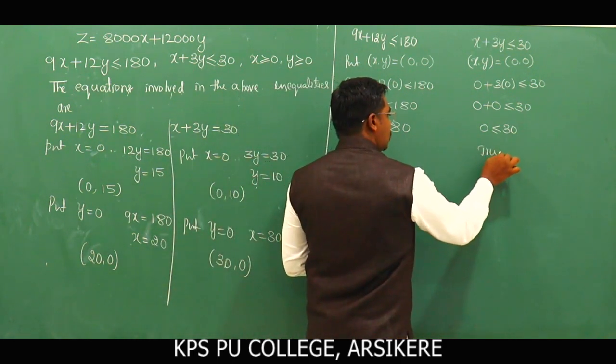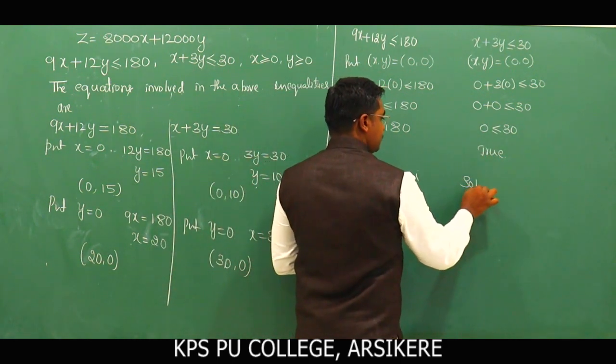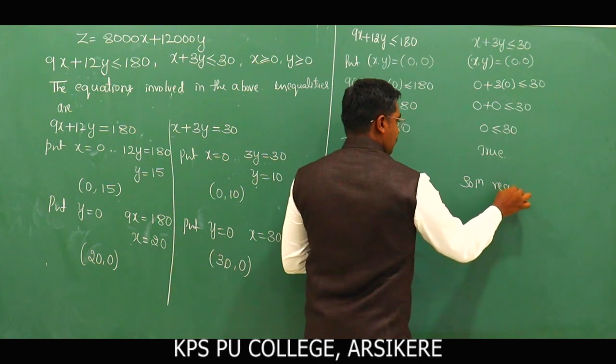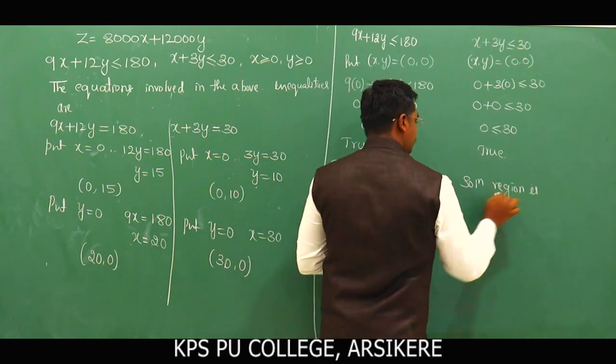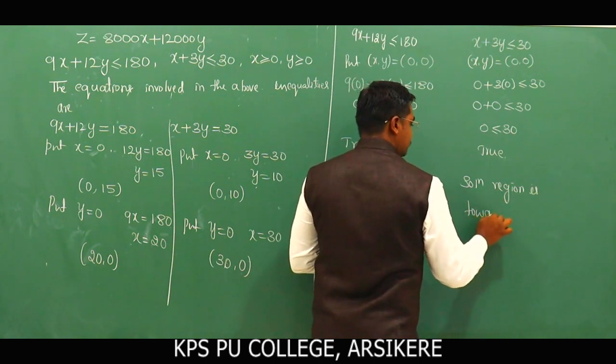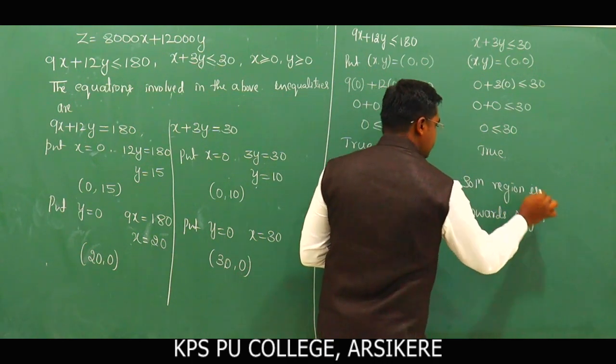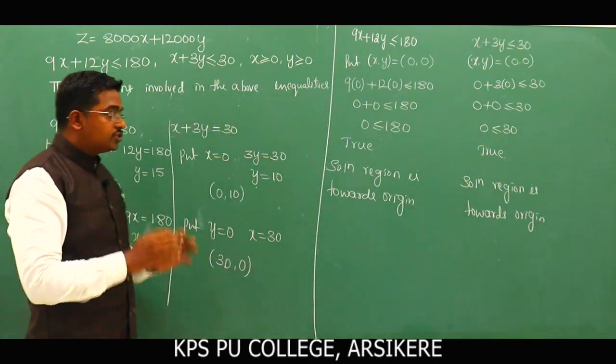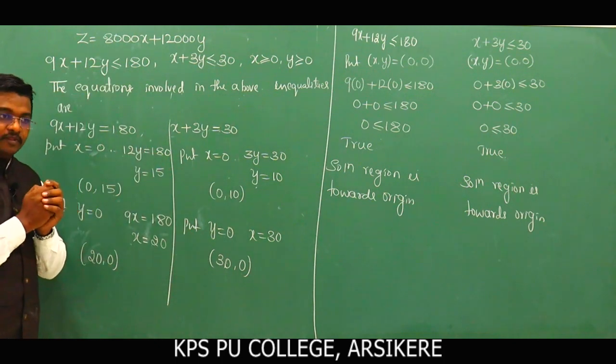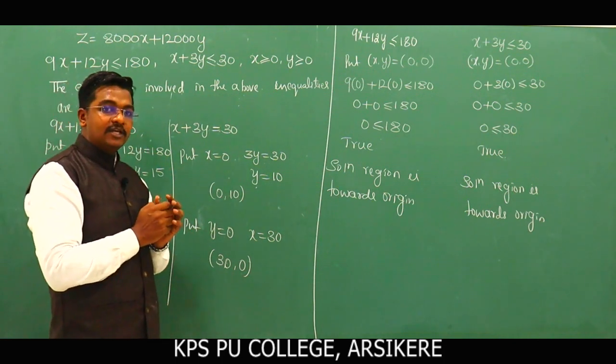This becomes true. The solution region is towards origin. Clear? The solution is towards origin. Okay, so now we can draw the graph. Next slide.